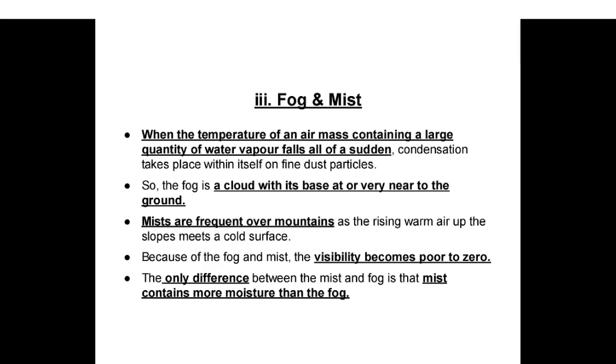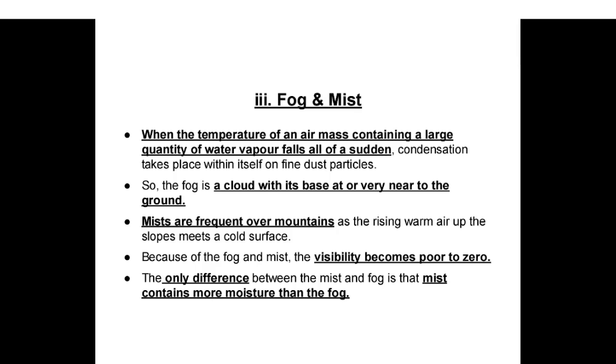Fog and mist. When the temperature of an air mass containing a large quantity of water vapor falls, all of a sudden condensation takes place within itself on fine dust particles. So, the fog is a cloud with its base at or very near to the ground. Mists are frequent over mountains, as the rising warm air up the slopes meets the cold surface. Because of the fog and mist, the visibility becomes poor to zero.